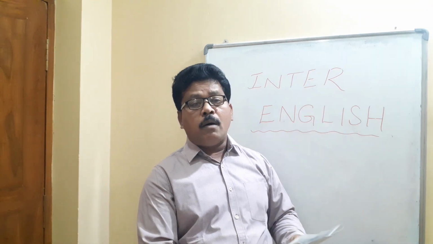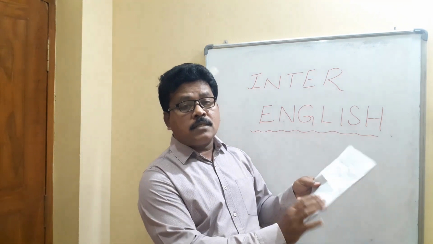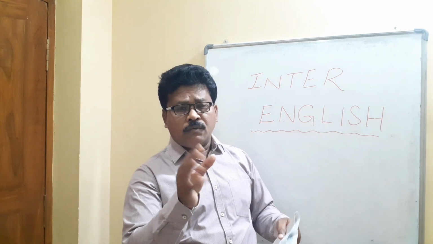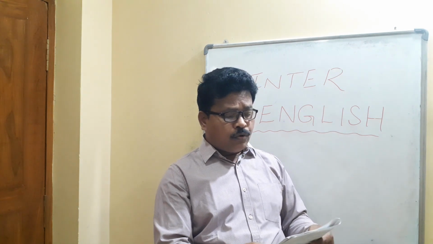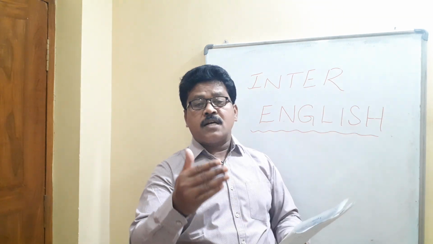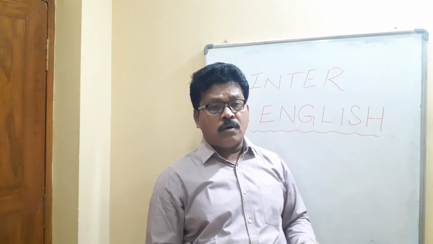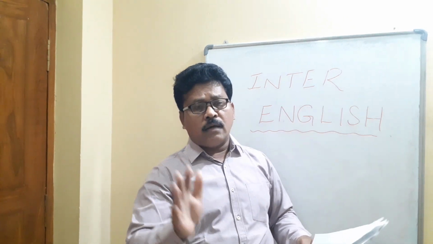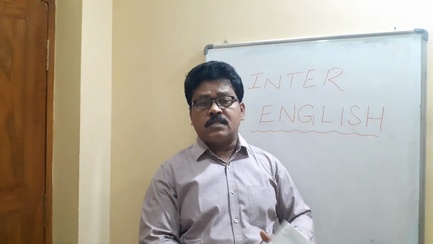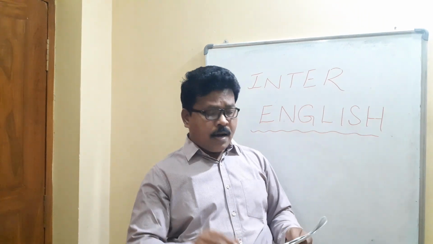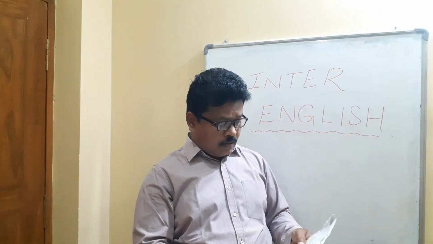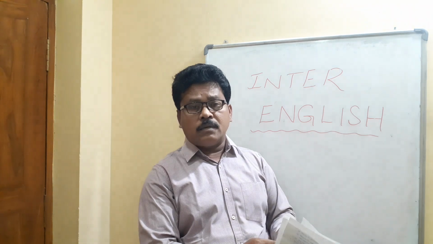Now come to section B, comprehension passages. In comprehension passages, you can write the answer directly, don't write the question. So be as brief as possible. For example, what kind of room did the old man enter? The room was full of people and cigarette smoke. Full of people and cigarette smoke, that's enough. You need not write the full sentence, you need not elaborate it. If you write brief words also, dry words also, marks will be awarded. For example, true or false, false or true, that's enough. Now the second one also, comprehension passage over.